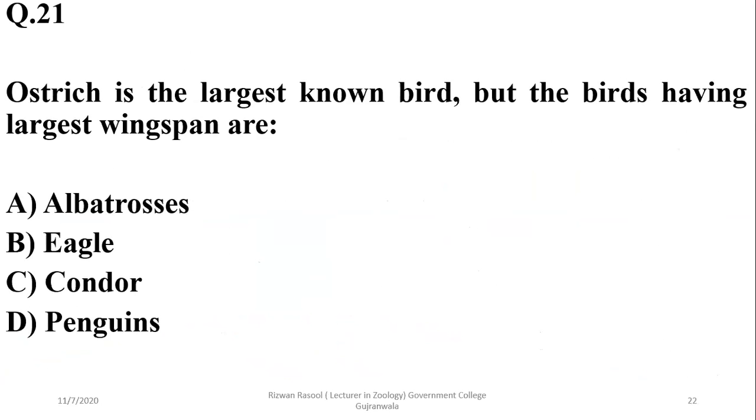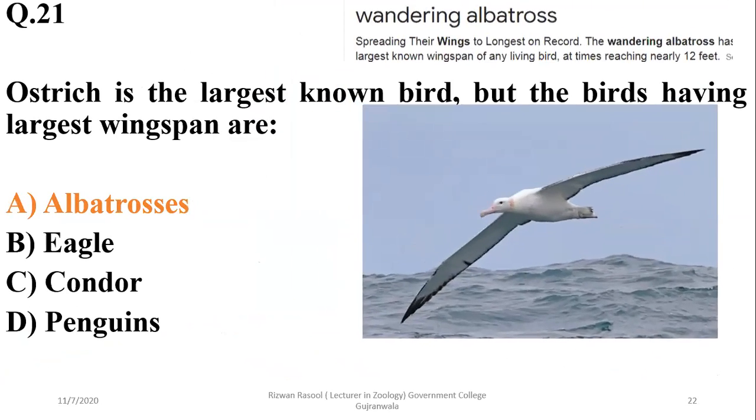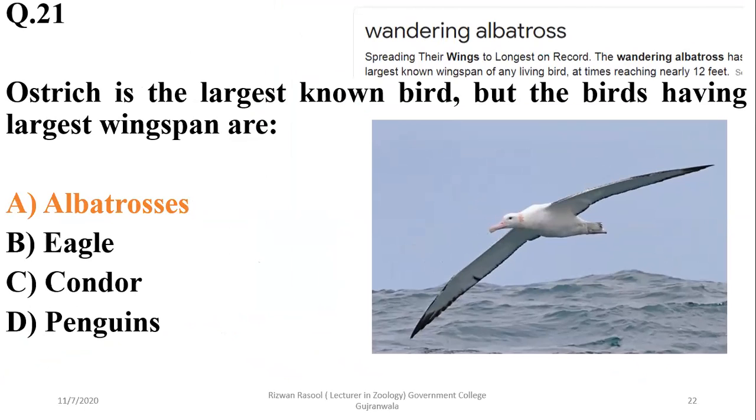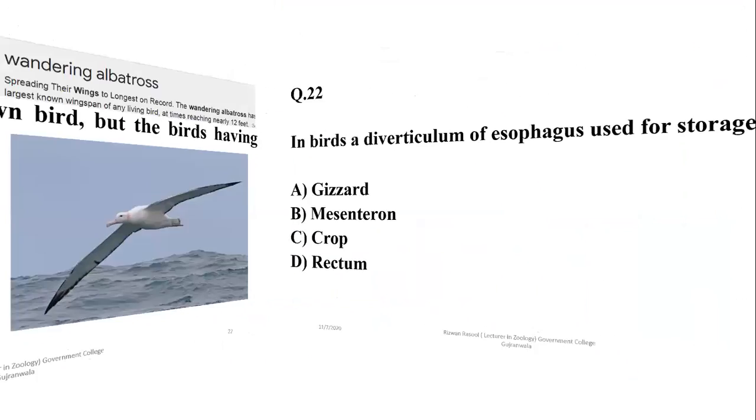Ostrich is the largest known bird, but the birds having the largest wingspan are the albatrosses, the marine water birds. Right option is alpha. Spreading their wings with the longest on record, the wandering albatross has the largest known wingspan of any living bird, and it is nearly 12 feet. So right option is alpha.